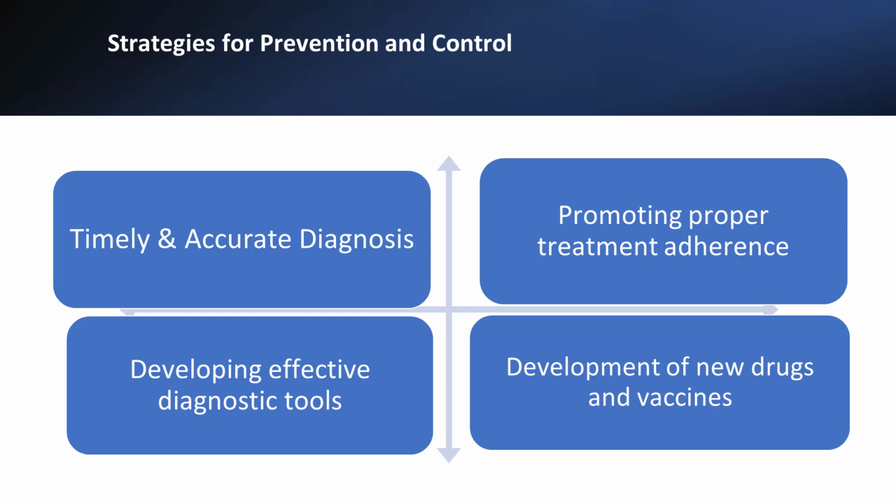Some strategies for prevention and control of MDR-TB include timely and accurate diagnosis by developing effective diagnostic tools. This should be complemented by development of new drugs and vaccines and adherence to the treatment regimens.